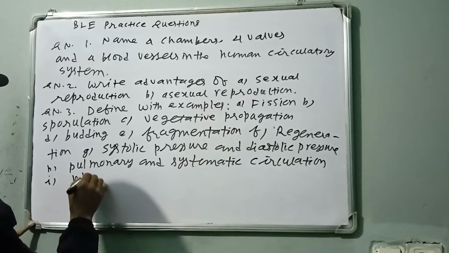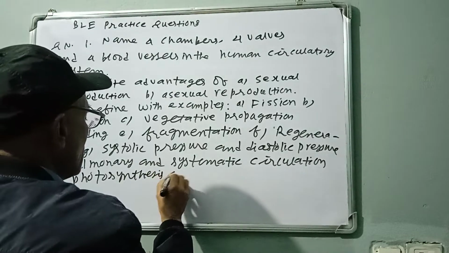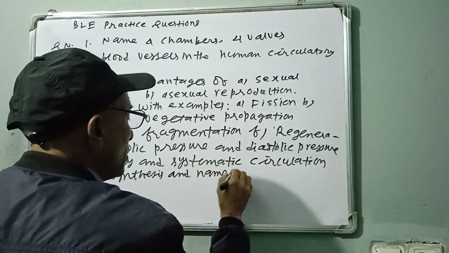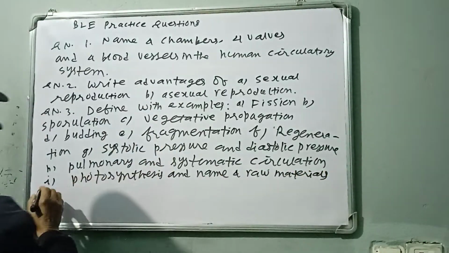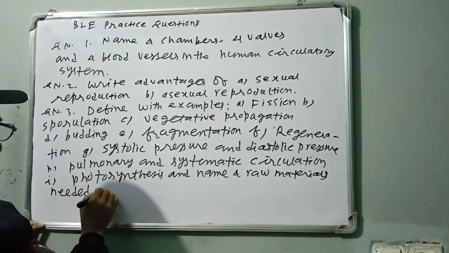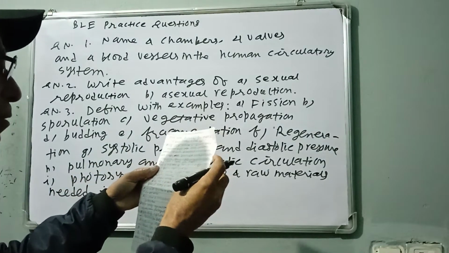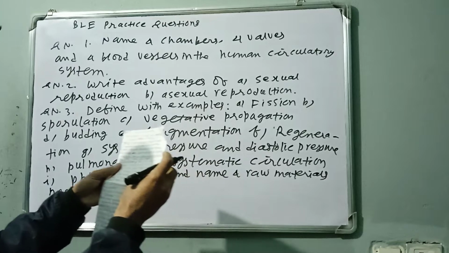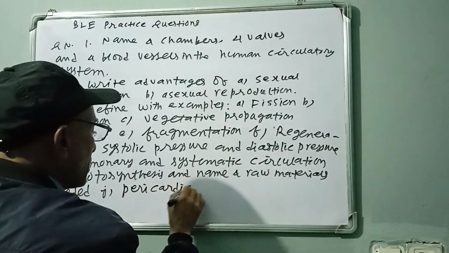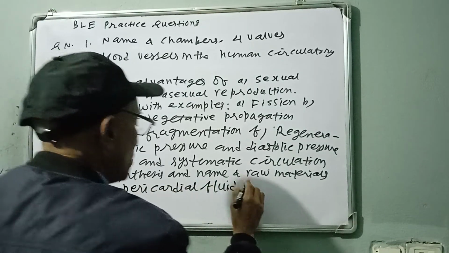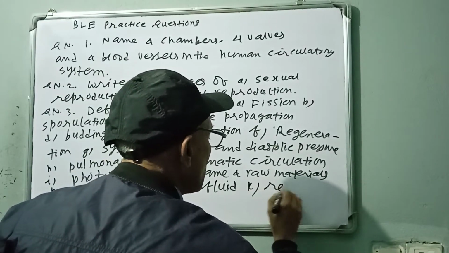Another, photosynthesis. Define photosynthesis and name 4 raw materials needed. There are so many questions, but these are enough. Another is pericardial fluid. Another most important is reproduction.